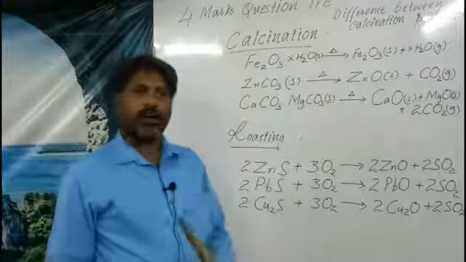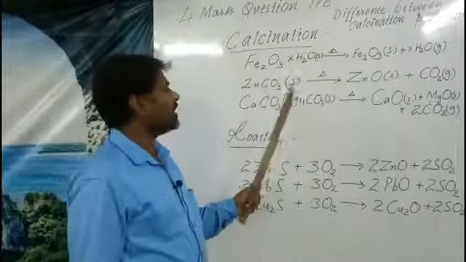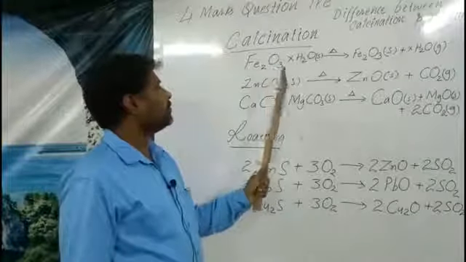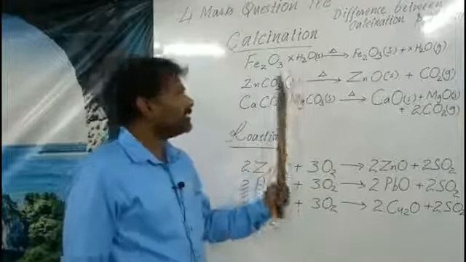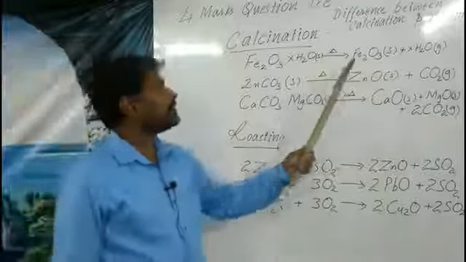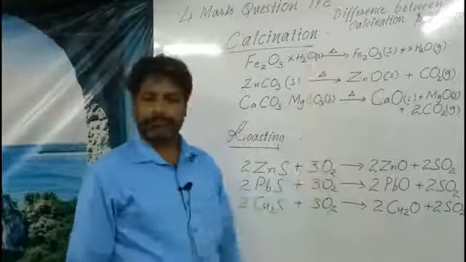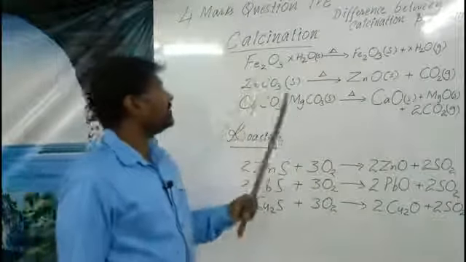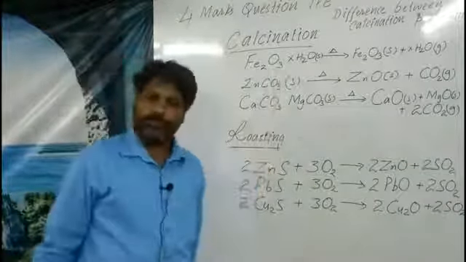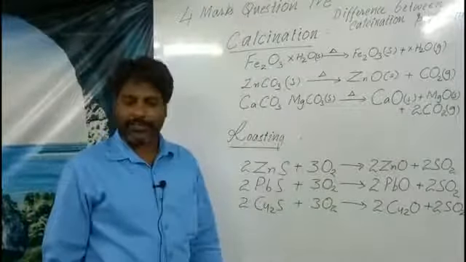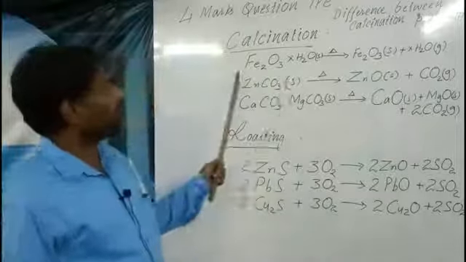The motto of calcination is to convert the ores, or any hydrate molecules present in the ore, into the purest oxide forms. Let us discuss some examples. Here you see Fe2O3·xH2O. Fe2O3 is the ore hematite.